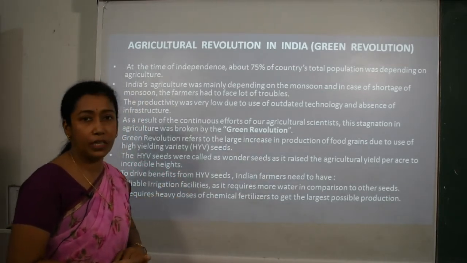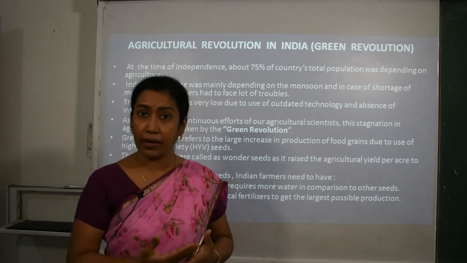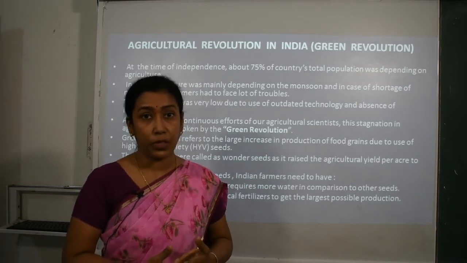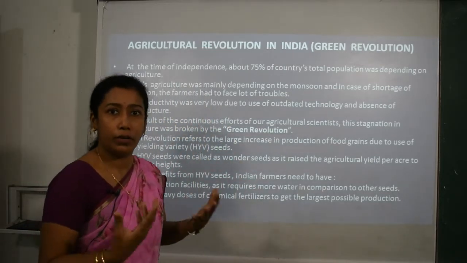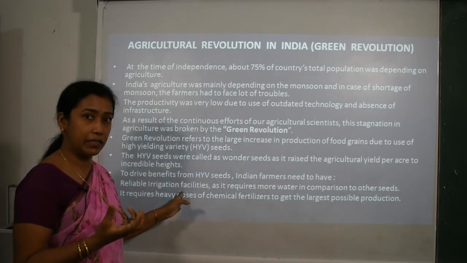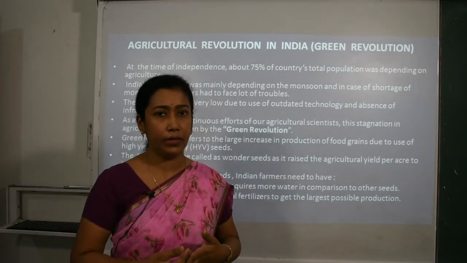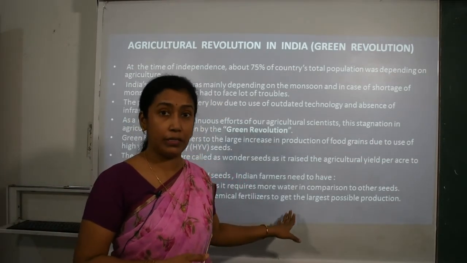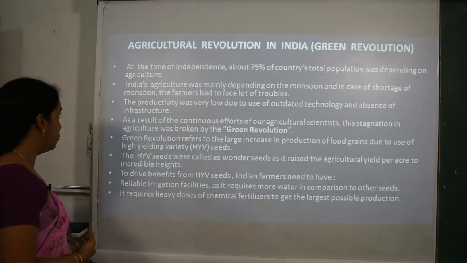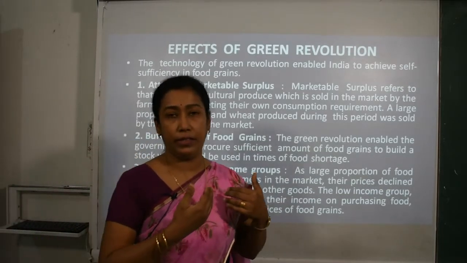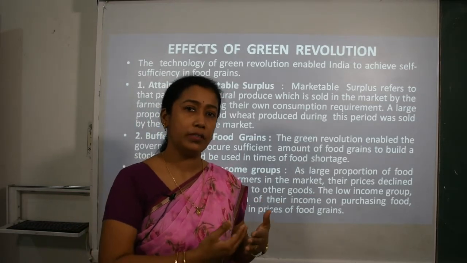To derive benefit from these high yielding variety seeds, there was one important thing: proper, reliable irrigation facilities must be available. Without adequate rainfall or adequate irrigation facilities, these seeds cannot give more production. So it was a necessary thing. Then it requires heavy doses of chemical fertilizers also, along with adequate irrigation facilities. If it lacks both of them, the seeds could not give better results or more production. But the technology of green revolution has certain good effects as well as bad effects.